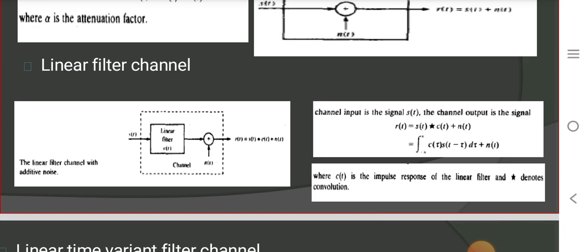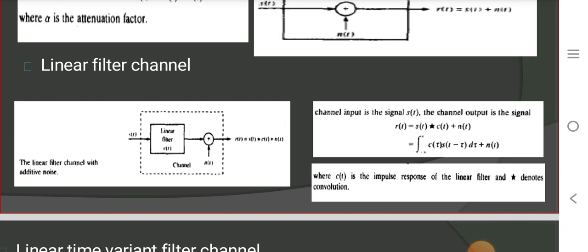The signal S of t passes through the linear filter to ensure the band limitation, and then when it is transmitted over the channel, it gets added with noise. Therefore, the block diagram representation includes S of t passing through the linear filter.